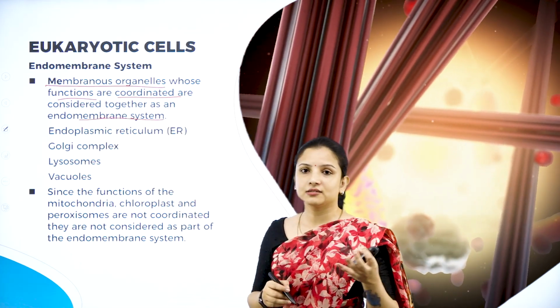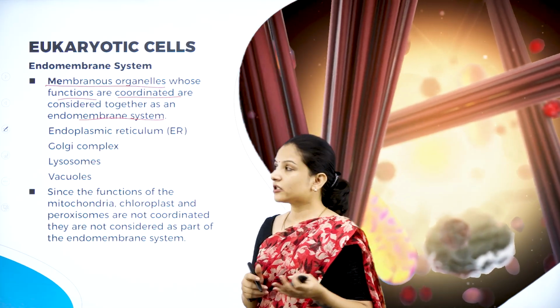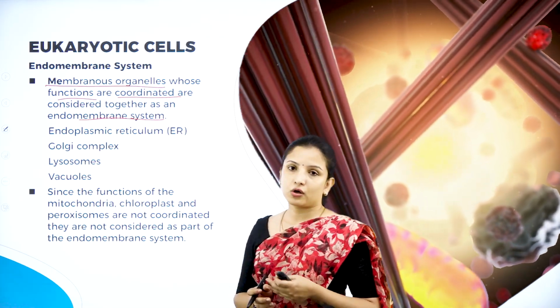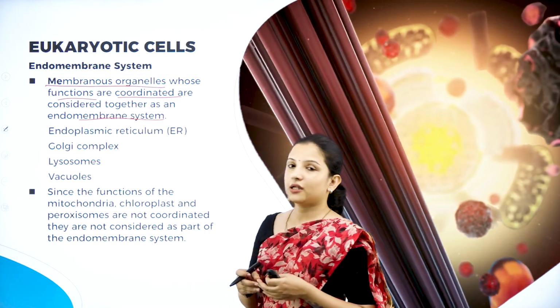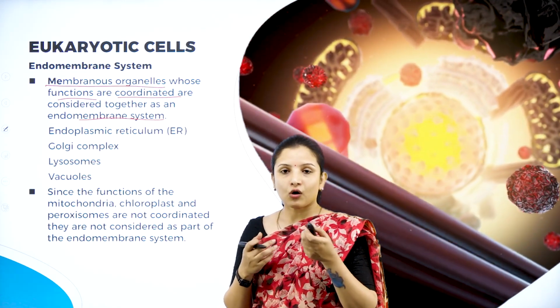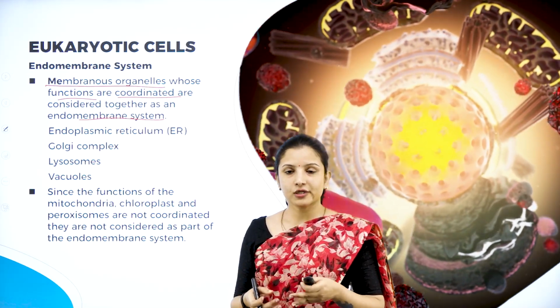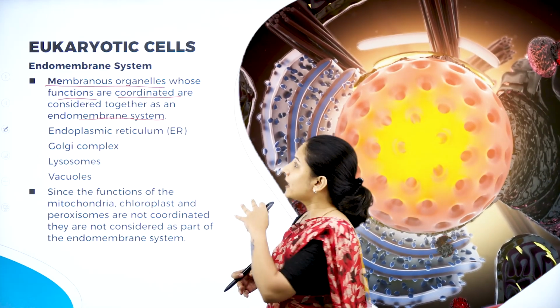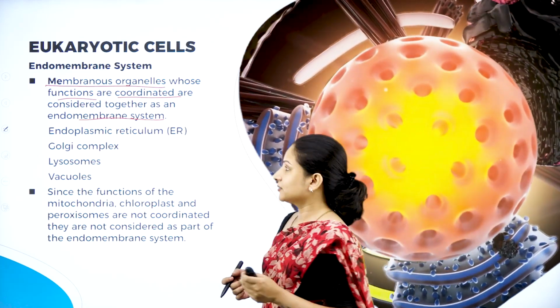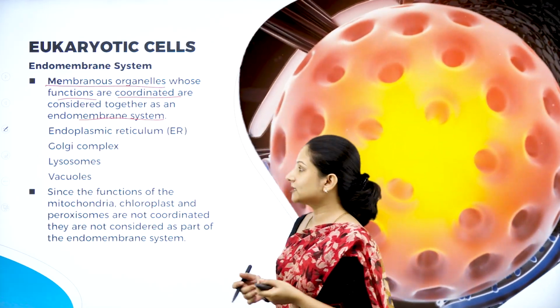I had given you the example of the endoplasmic reticulum. It coordinates with the Golgi complex, and the ribosomes coordinate with the endoplasmic reticulum. Therefore, all these organelles form a coordinated system in the fluid matrix, and they are called the endomembrane system. What are the different types of organelles that are present?